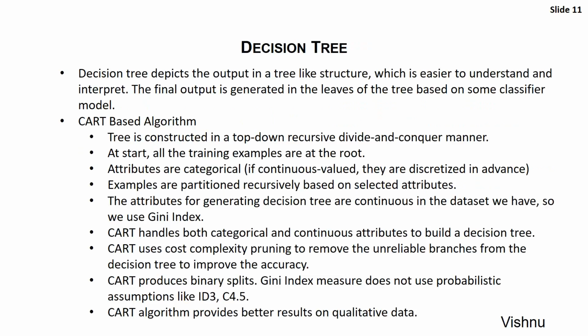Decision tree is one of the data mining tasks we have used for classification. We have used decision tree for classifying display IDs, whether the display IDs are clicked or not. Decision tree depicts the output in a form that is easier to understand and interpret. The final output of a decision tree is a model formed using simple classification techniques. So we are trying to generate a tree such that we have target attributes at the leaf level. In our case, it is 1 if it is clicked and 0 if it is not clicked.